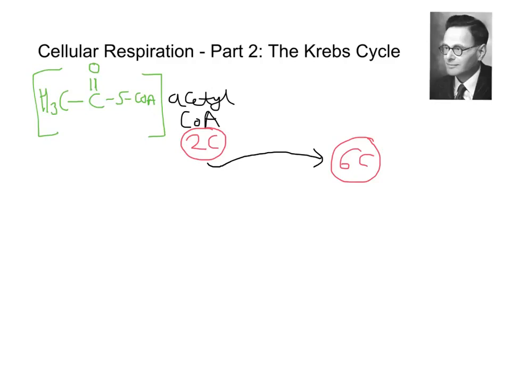Now that 6-carbon molecule is called citrate. We've gone from a 2-carbon to a 6-carbon, so clearly there must be a 4-carbon somewhere feeding into this, and there is. This 4-carbon feeding in is a chemical known as oxaloacetate.